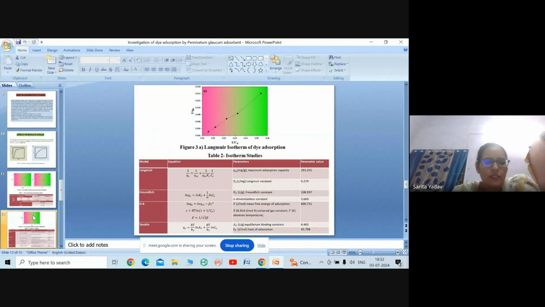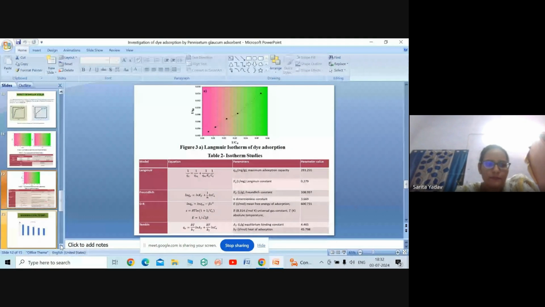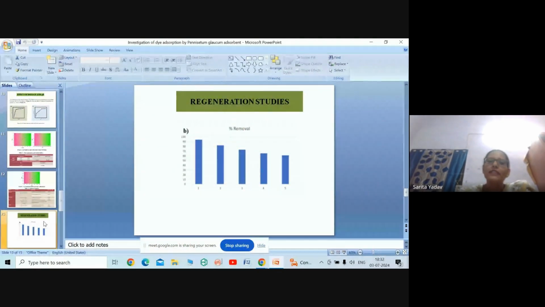The concentration effect of dye revealed that the Langmuir adsorption isotherm was followed. After all that, regeneration studies were performed, and the adsorbent gave good regeneration efficiency up to 5 adsorption-desorption cycles.